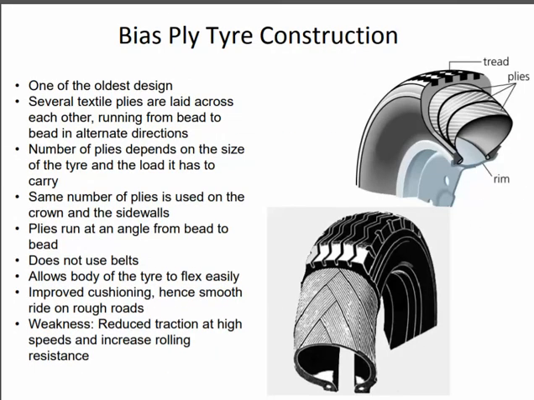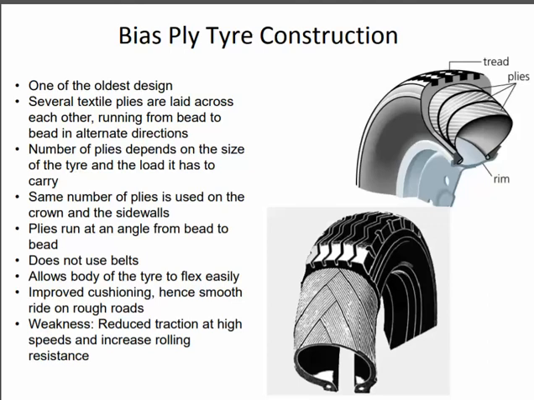First we will discuss the bias-ply tire construction. It is one of the oldest designs, in which several textile plies are laid across each other and run from bead to bead in alternate directions. The number of plies depends upon the size of the tire and the load it has to carry. The same number of plies is used on the crown and the side walls.